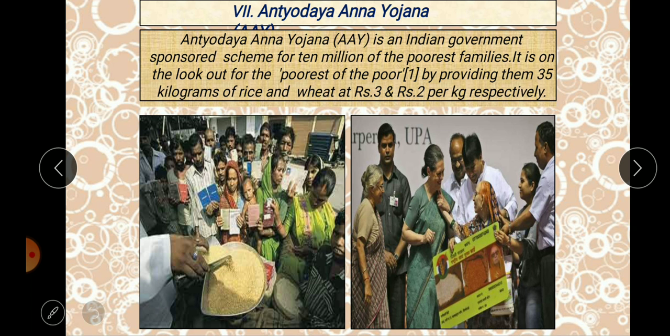Okay, it is a yojana which is implemented in India for 10 million poor people, poor families. Okay, it is to look after the poorest of the poor, to concentrate on the poorest of the poor, and it has provided 35 kgs of rice and wheat for just rupees 3 and 2 per kg. So it is Anna Yojana actually.